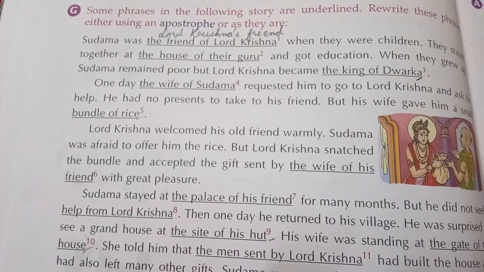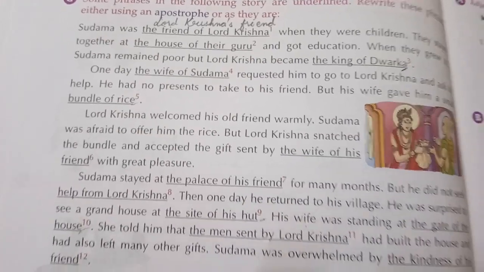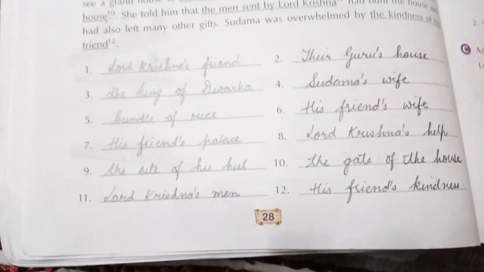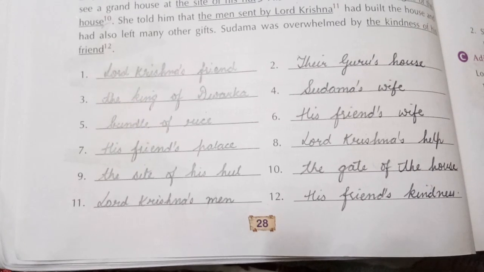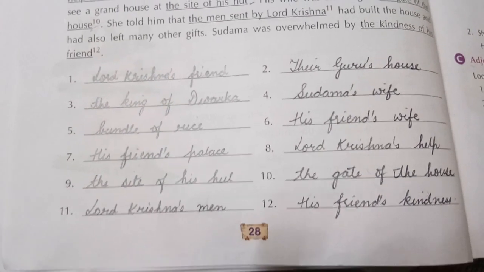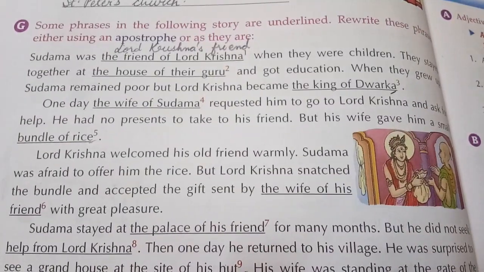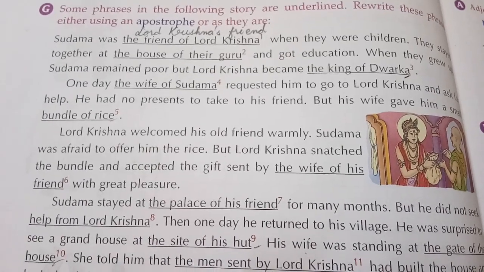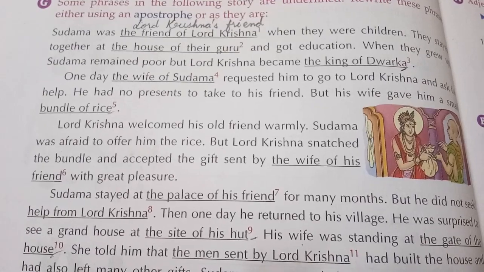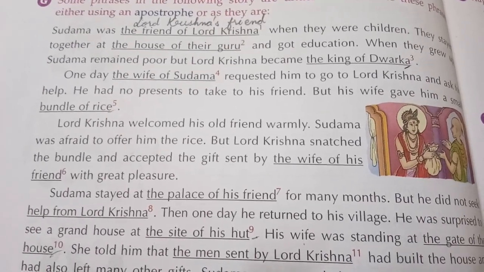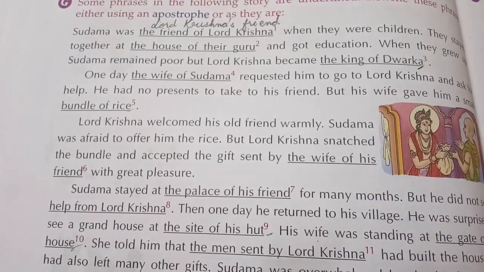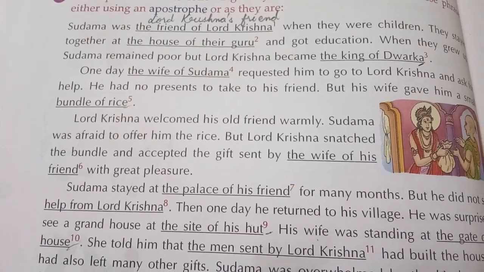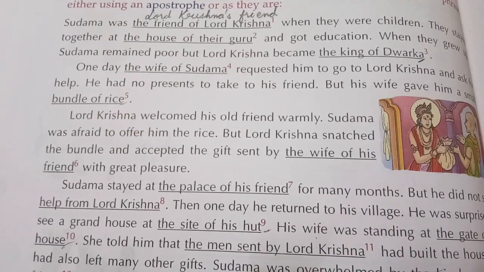Answers are given, written here. You may note down their guru's house. Next, third part. And got education. When they grew up, Sudama remained poor, but Lord Krishna became the king of Dwarka. Now, Dwarka is non-living, so we will not put apostrophe here. It will remain the same, the king of Dwarka. Next, one day, the wife of Sudama.